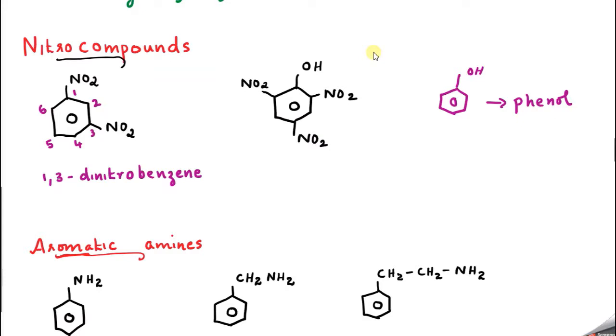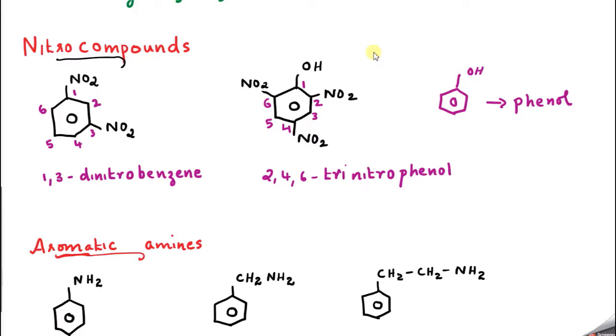Let me number it so that OH gets the lowest possible number: 2, 3, 4, 5, 6. So what is the name of this compound? 2,4,6-trinitro, since 3 are there. Then tell me what is the base compound? Phenol.